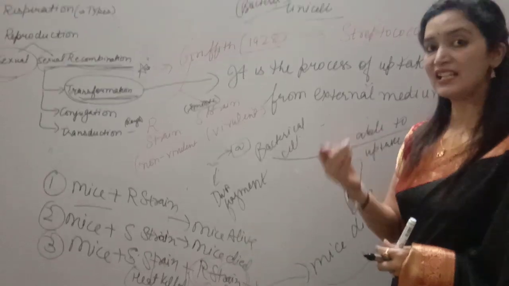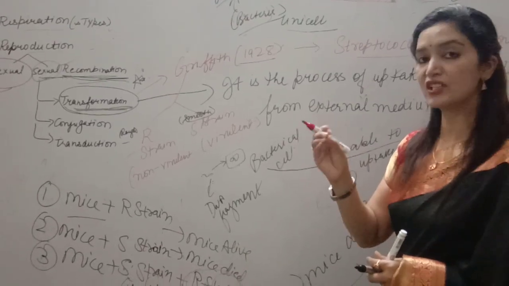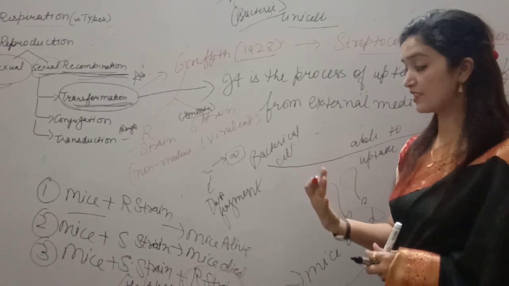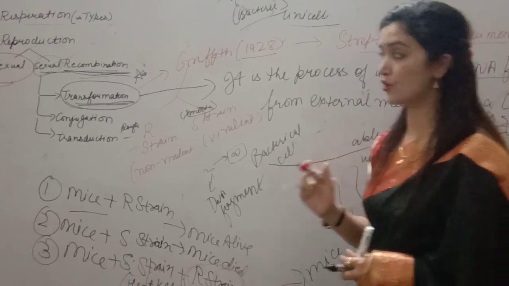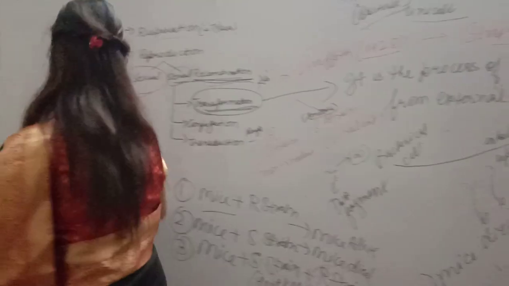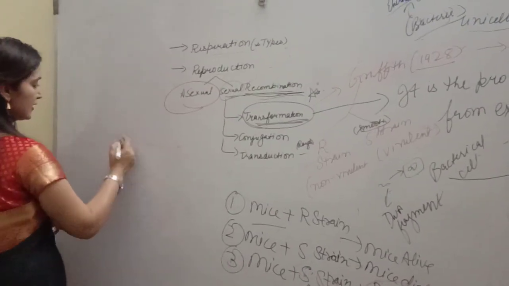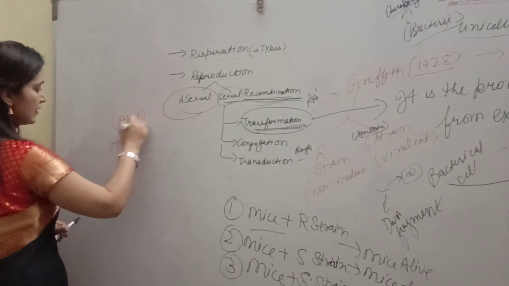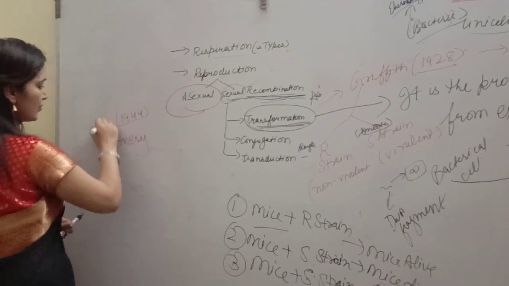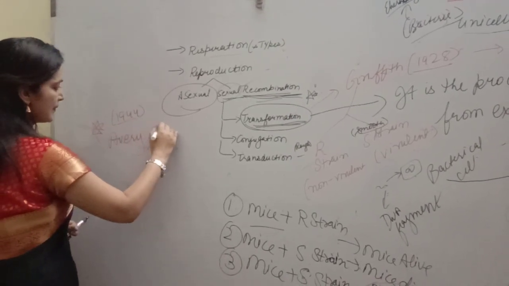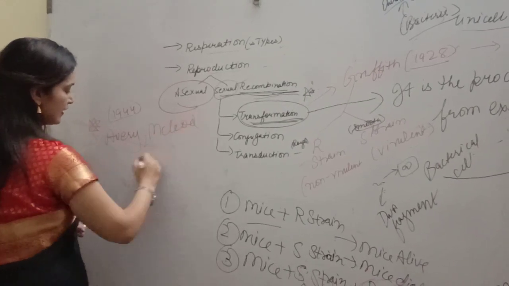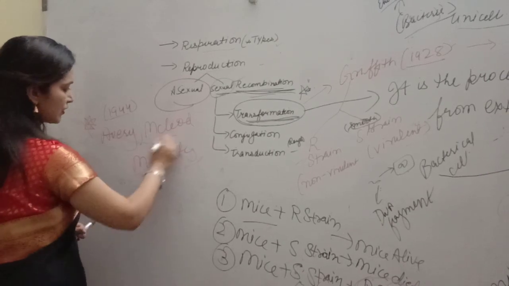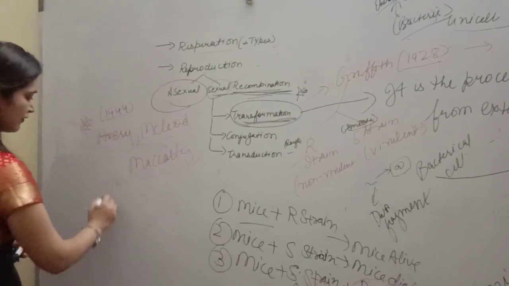But what is that transforming material? What is transferred from the S strain to the R strain that kills the mice? This is the main question. What is the transforming material? This was proved by 3 scientists in 1944. Very important question for NEET students. Avery, MacLeod and McCarthy proved the biochemical nature of the transforming material.